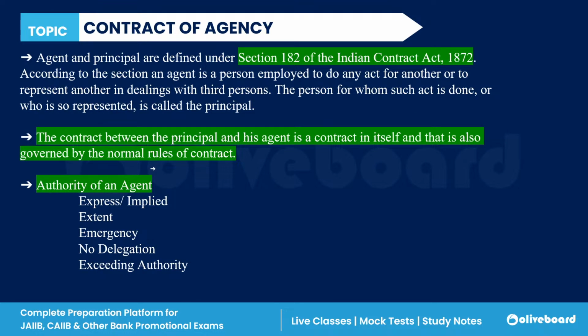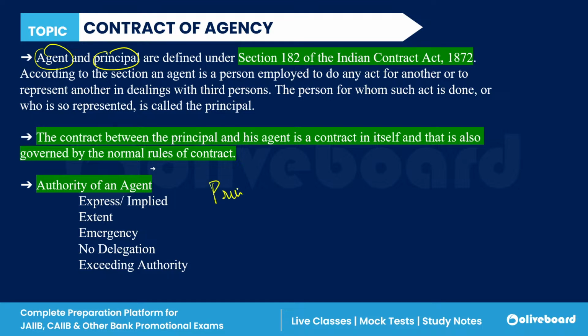Now, if we talk about the contract of agency, the agent and principal are defined under Section 182 of the Indian Contract Act, 1872. Agent is the person who is acting on behalf of the principal.